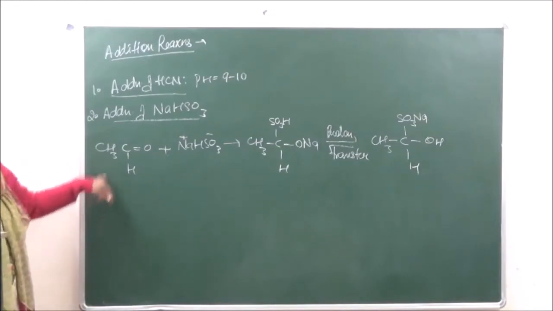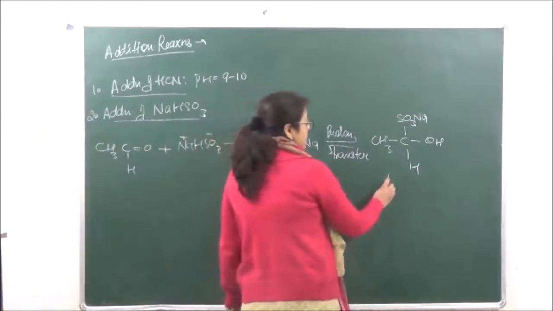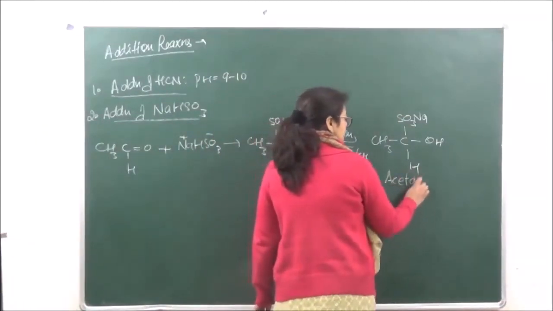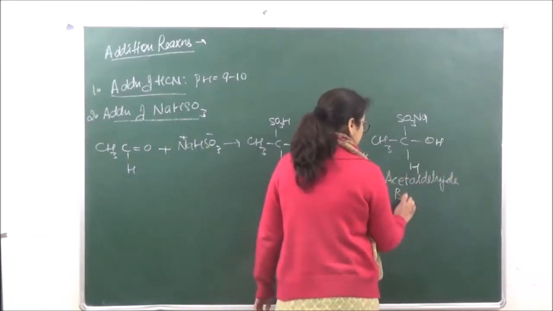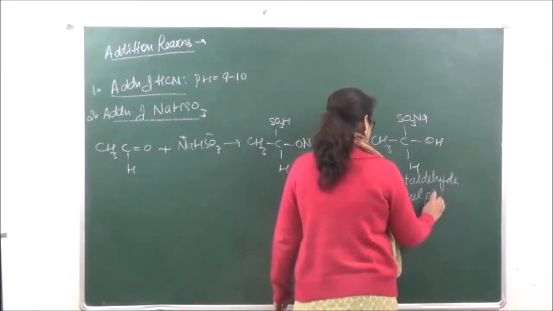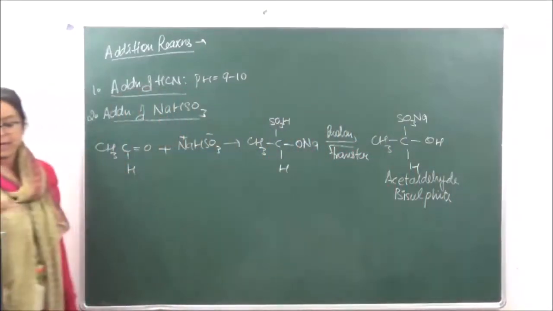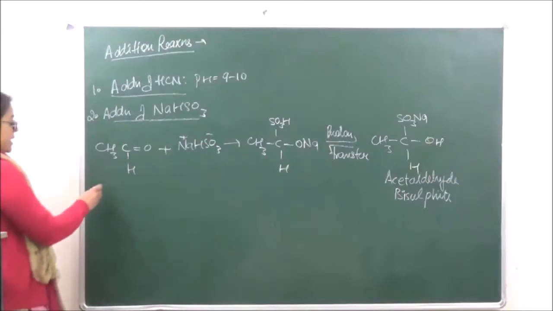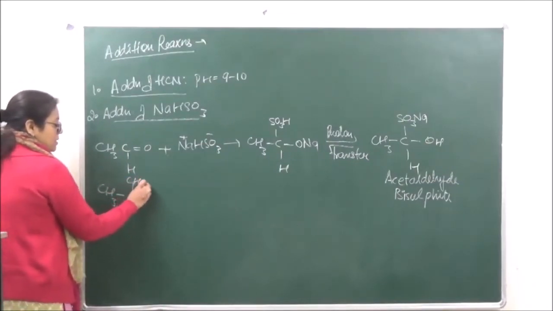Now, while we are using acetaldehyde, it will be known as acetaldehyde bisulfite. Acetaldehyde bisulfite.